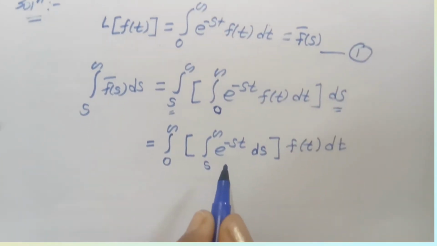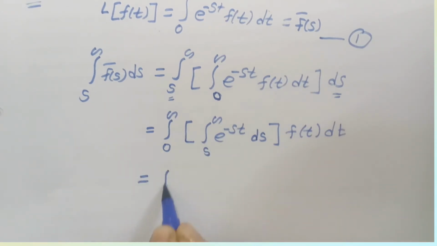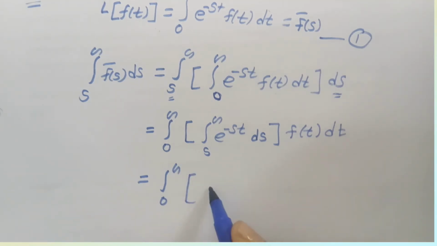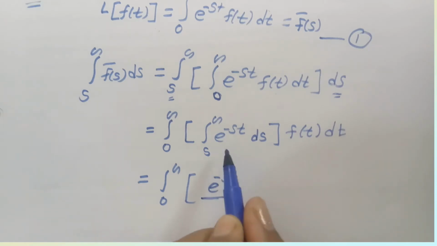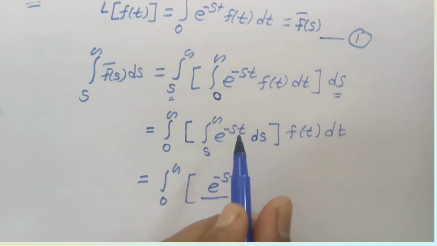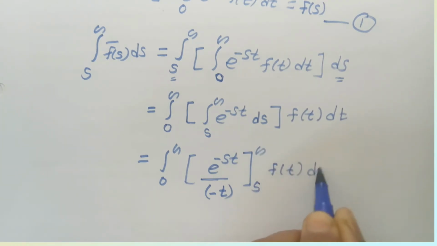Now integrate this term. The integration of e raised to the power minus st is e raised to the power minus st divided by a constant. Here we are integrating with respect to s, so our constant is minus t, with limits s to infinity, f of t dt.